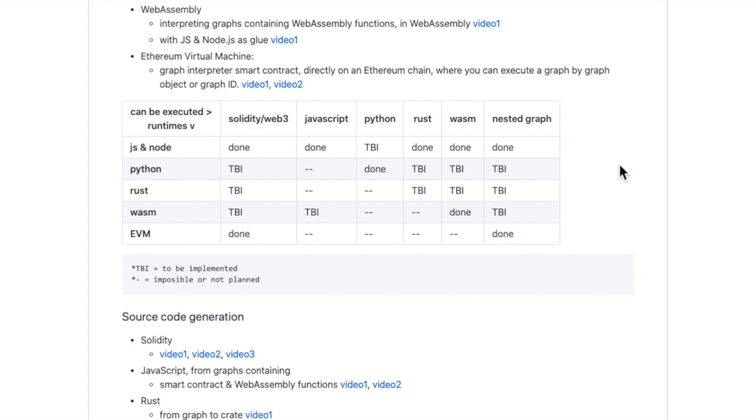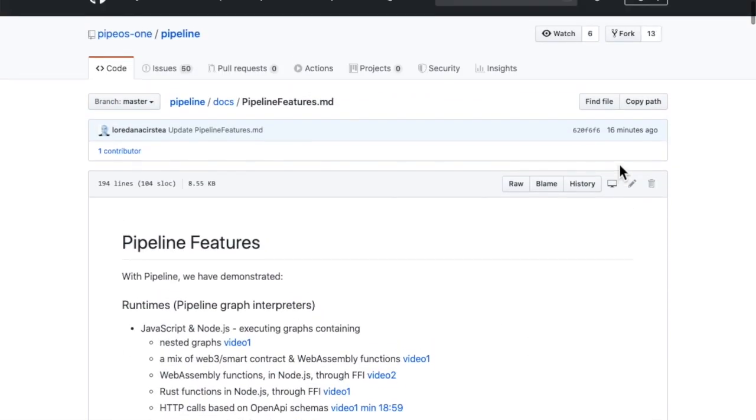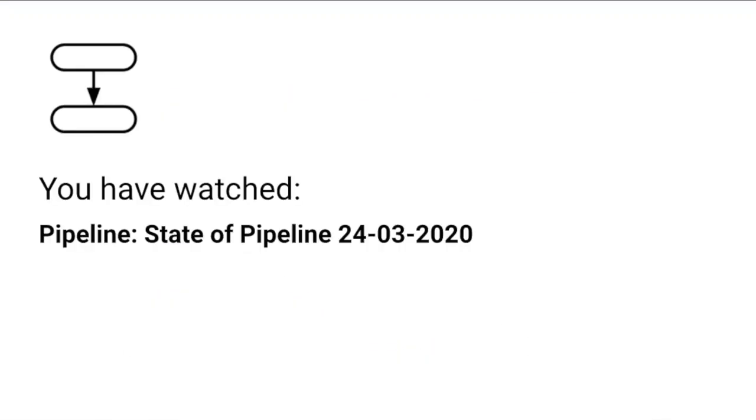You can find this document on GitHub at the link in the description. This is the state of Pipeline today and our plans for the upcoming period.